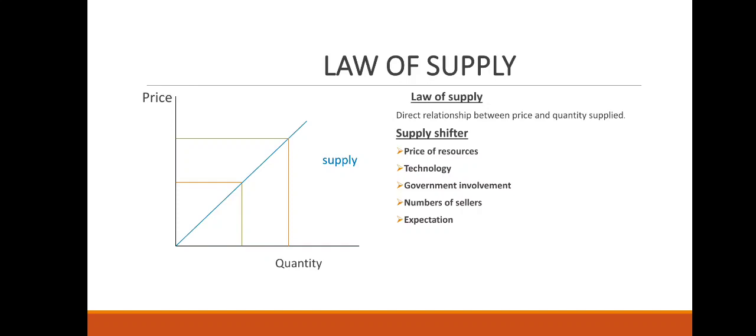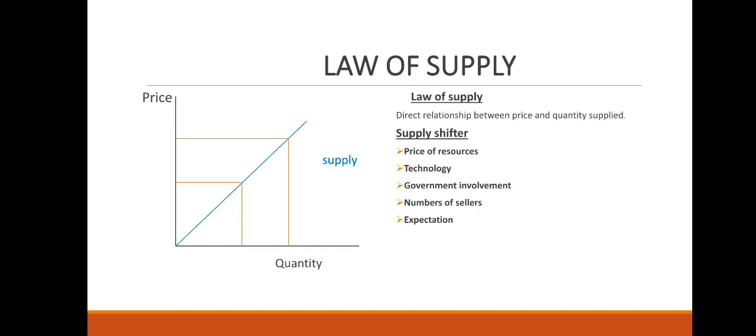Now there are 5 shifters of the supply curve, which are the price of resources, technology, government involvement, numbers of sellers and expectation. Talking about price of resources, it is the amount used to purchase the item for production. For example, if the price of flour goes up, that is going to cause the supply to decrease, and a decrease in supply shifts the supply curve to the left.